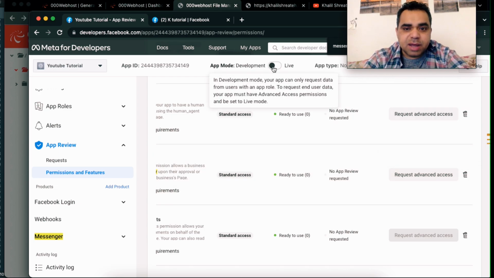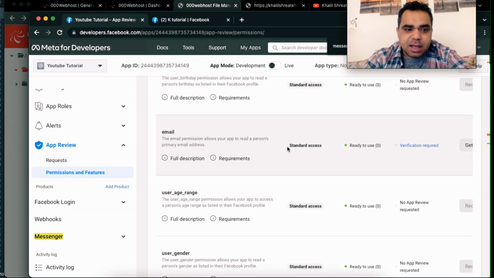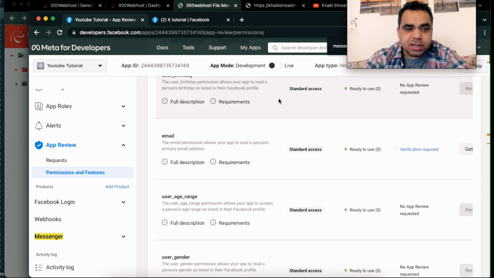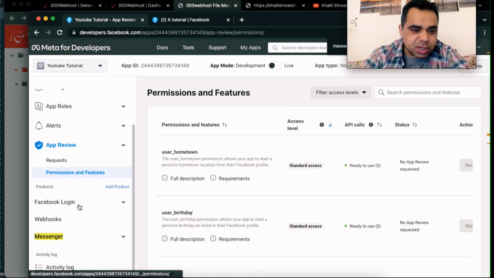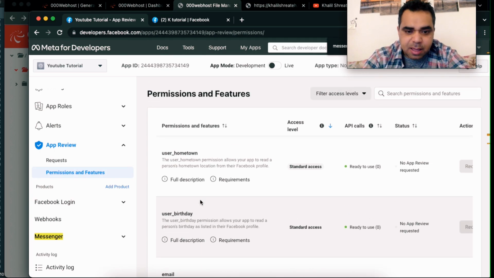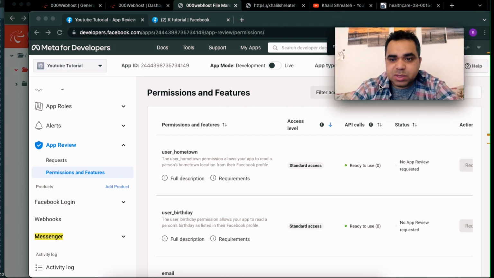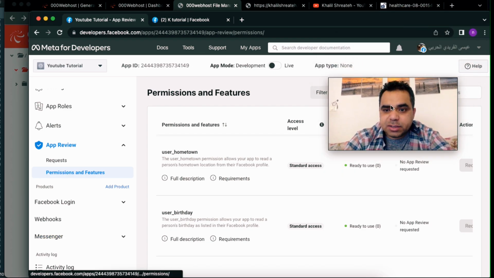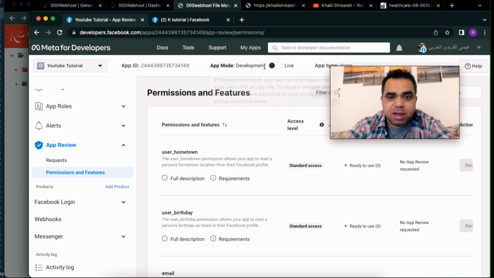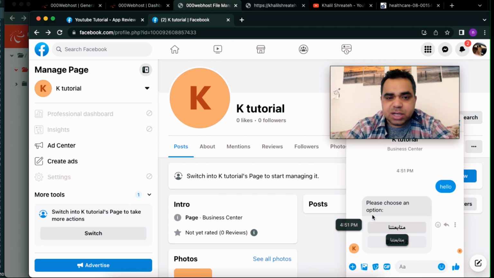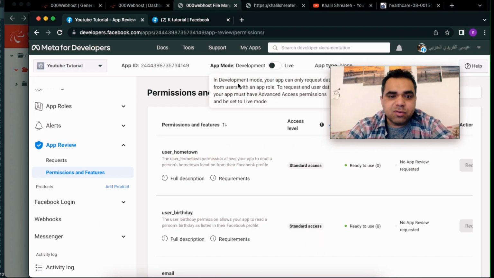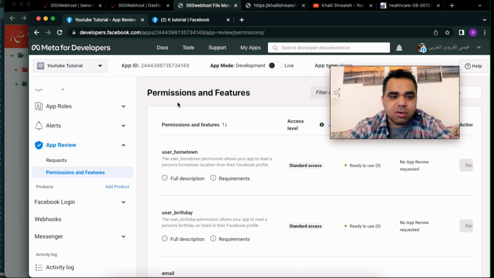So before you send your app live, you need to request all these permissions for Messenger. You may search for more. I did not search to see which permissions you require to use this bot or to connect it to Facebook. Anyway, you should send them and request them from Facebook. Once Facebook accepts your request, you can go ahead and make your app live. If you did not make your app live, users can't use your chatbot because your app should be live. This is for creating an app on Facebook, modifying everything and sending it live. I think we are done from here.